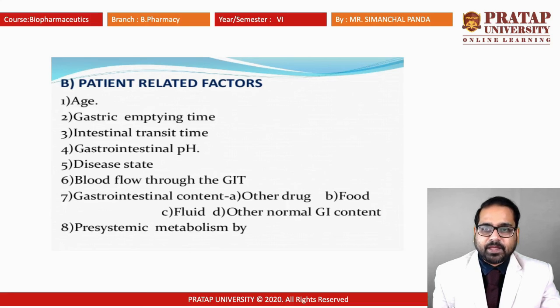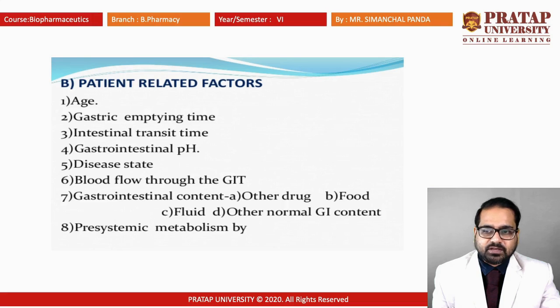Similarly, if you are taking some basic substance, for example some soda or alkaline materials, the pH of the intestine will vary. It will be alkaline in nature. So at that time, an acidic drug will be absorbed faster compared to the alkaline substance.